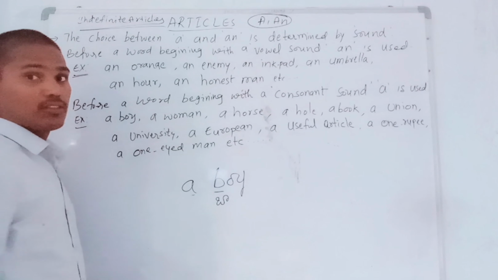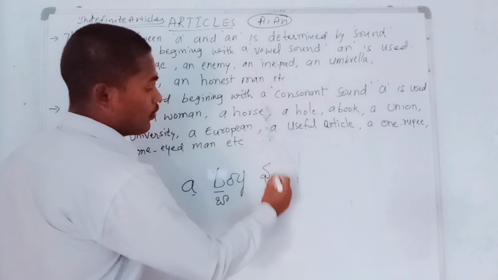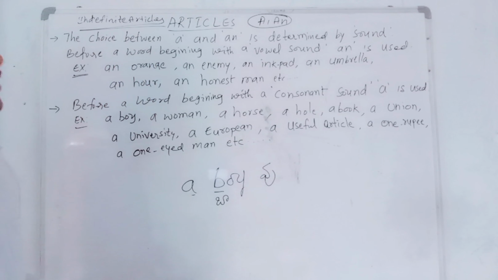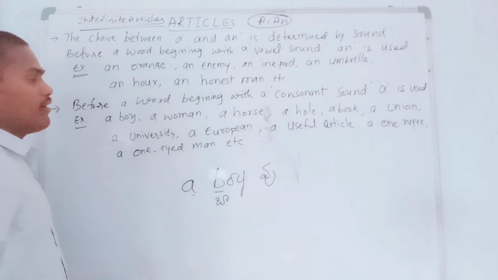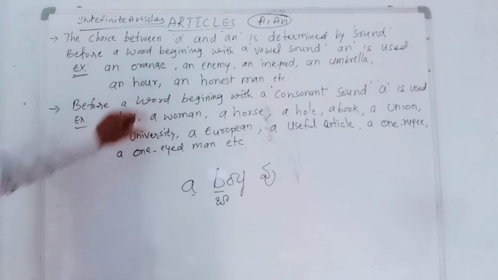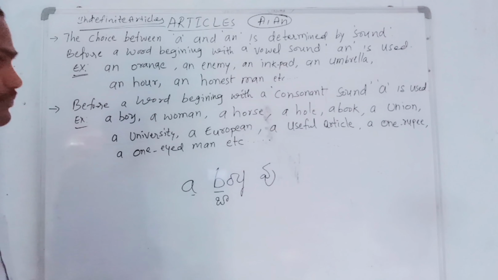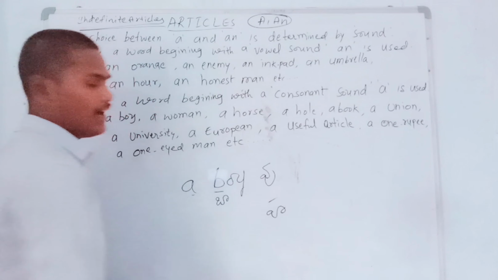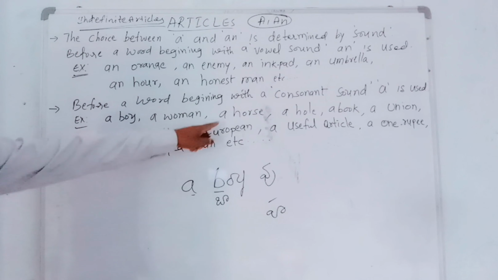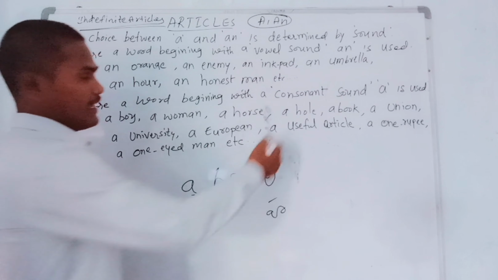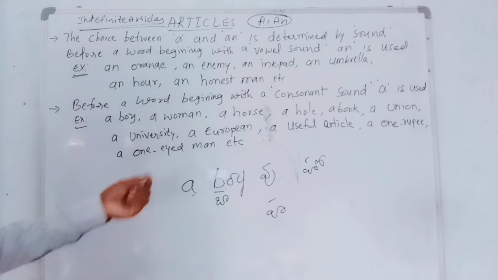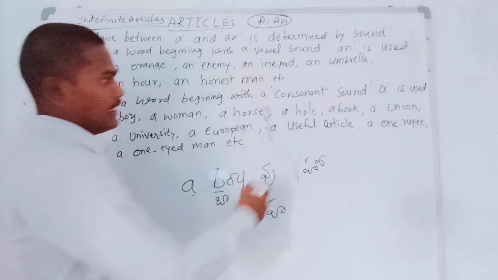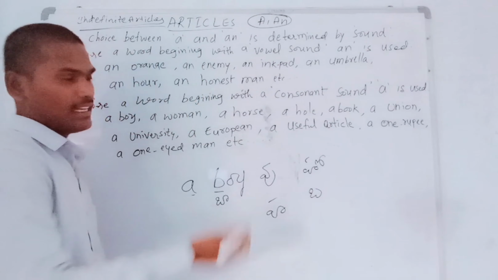Next, a woman. So a woman means wa. It also comes in the Telugu alphabet in between ka to bandira. So that's why it is called a consonant sound. That's why we use a before woman. And also a horse. Definitely horse, ha, is also a consonant sound. That's why we use the article a before that. Next, a whole. Ho, definitely ha is a consonant sound. That's why we use a. A book, ba. That's why we use a.